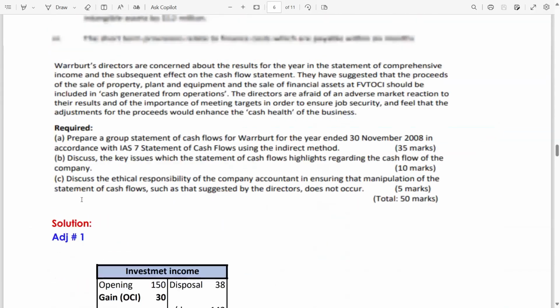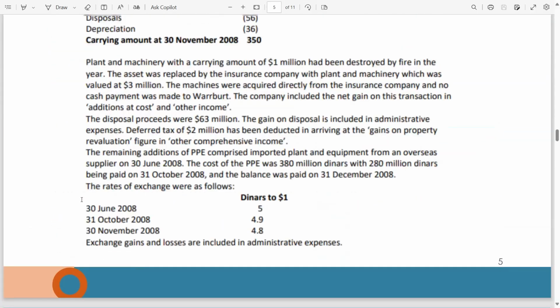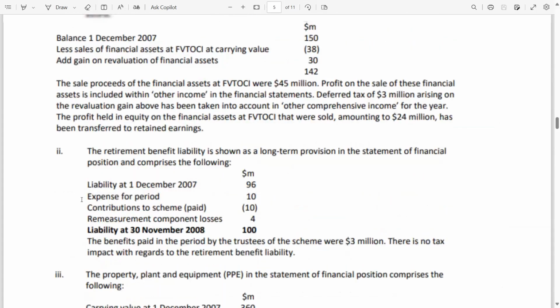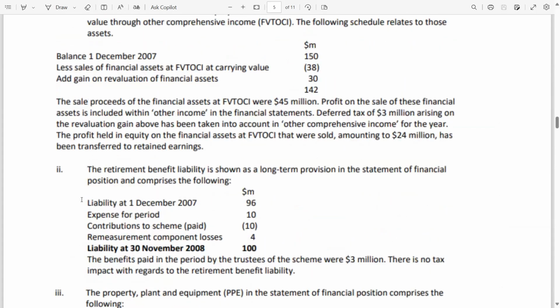Now we are done with adjustment number 1. Let's go through adjustment number 2. Look how easy it is. The consolidated statement of cash flows is the easiest question. Even though it's a little bit lengthy, it's the easiest question. You just have to put the data in the T account and your balancing figure will come.